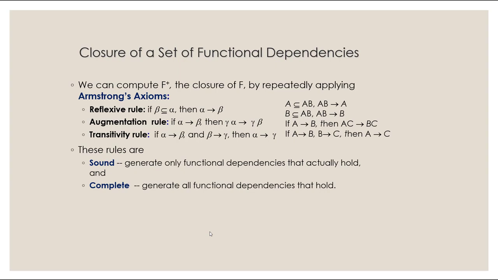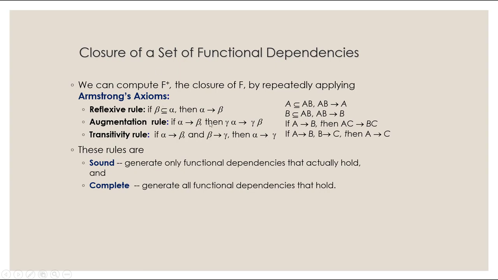So there are a total of 6 axioms. 3 are the main ones, and using the 3, you're able to come up with the other 3, but there are names for that. So the first one is if beta is a subset of alpha, then alpha determines beta. So for example, if A is a subset of AB, which is true, right? Then AB determines A. Same thing. If you know AB, you know B. So that's what we call the reflexive rule. Okay, so make sure you know these and you also know the name of each axiom.